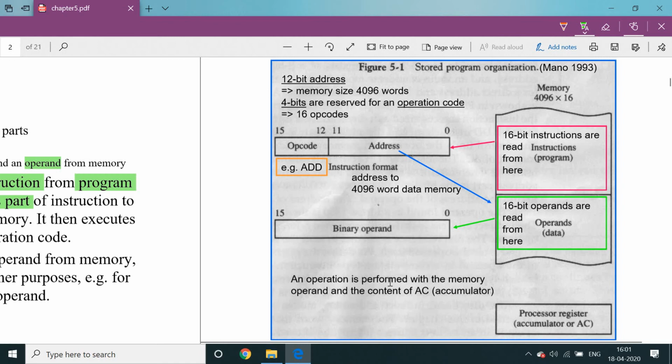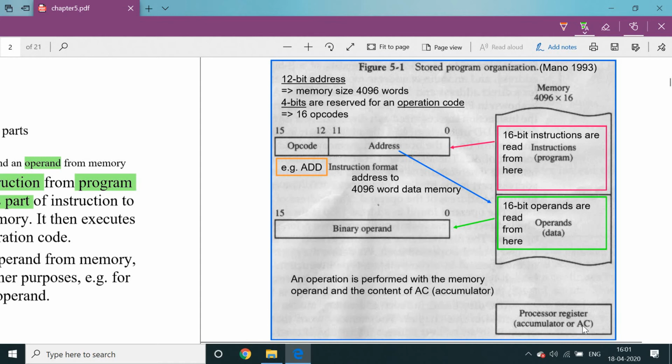Next, an operation is performed with the memory operand and the content of AC. Not every operation, but the majority of operations are performed with the memory operand and the content of AC, the accumulator. Here the processor register is the accumulator, or AC. AC is a very important register compared to the remaining registers. It always acts with the highest priority and has a faster accessing speed than the remaining registers.